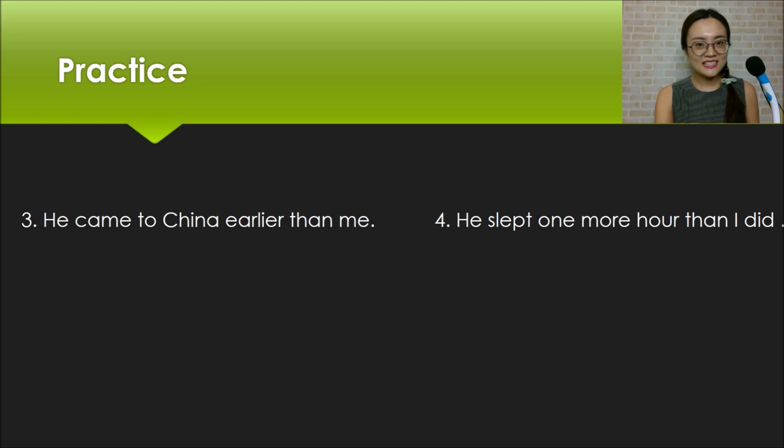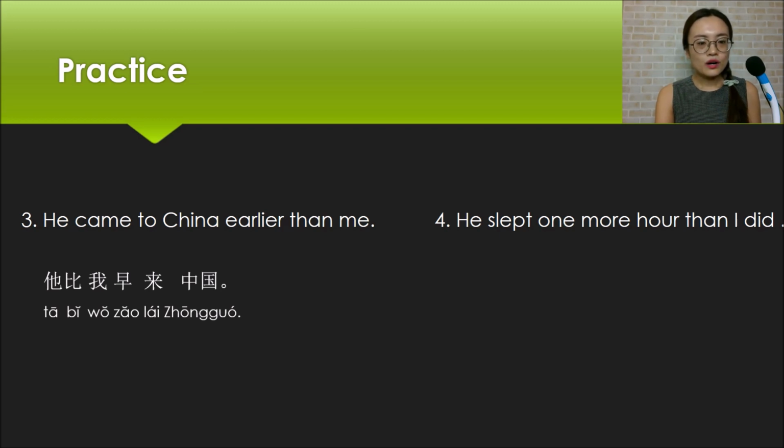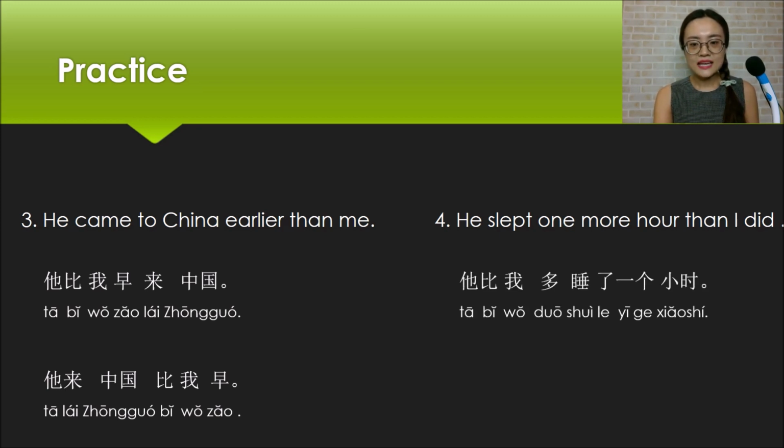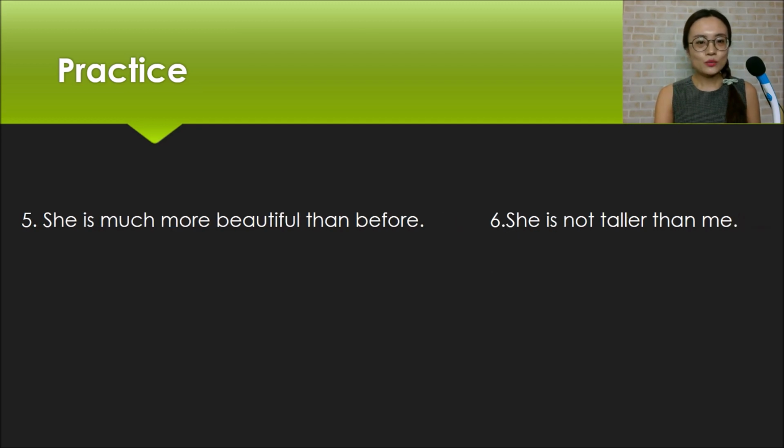Okay, the third one. He came to China earlier than me. How to say that in Chinese? Yes, it is 他比我早来中国. Of course, this sentence you can also say 他来中国比我早. They express exactly the same meaning. Next one. He slept 1 more hour than I did. In Chinese, we say 他比我多睡了1个小时. Next one.